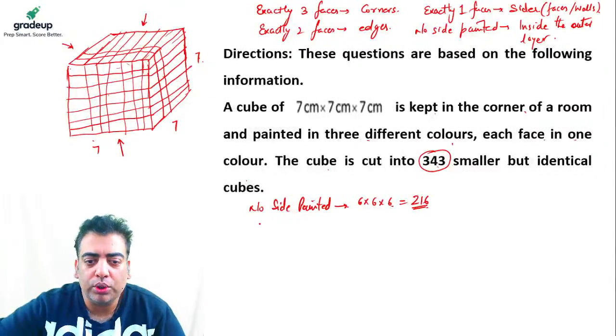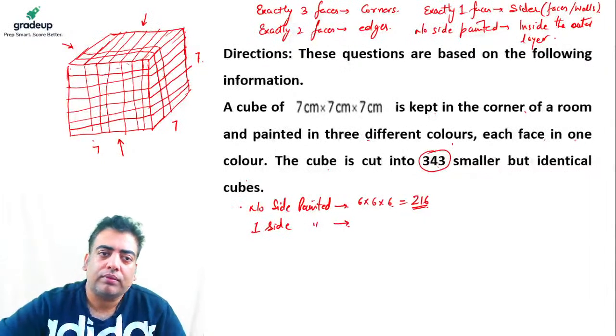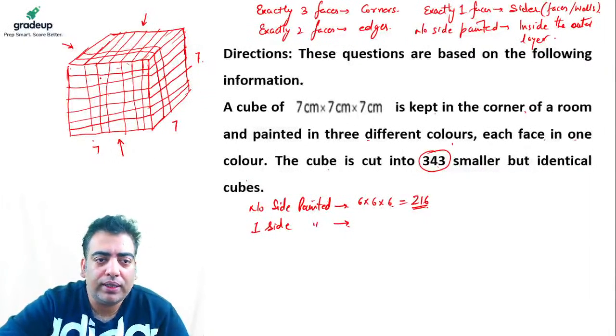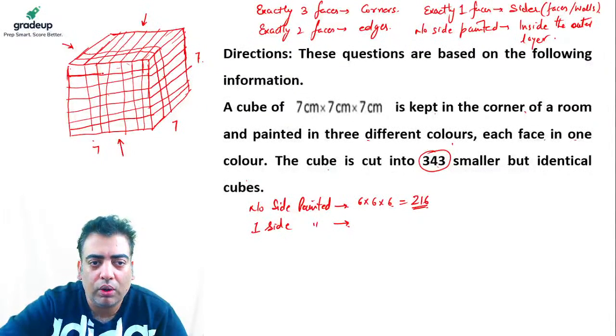When it comes to those cubelets whose exactly one side is painted, they are the ones which are along this face. So now we need to observe all the parts clearly.